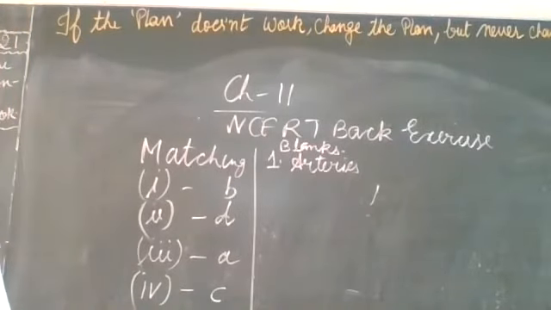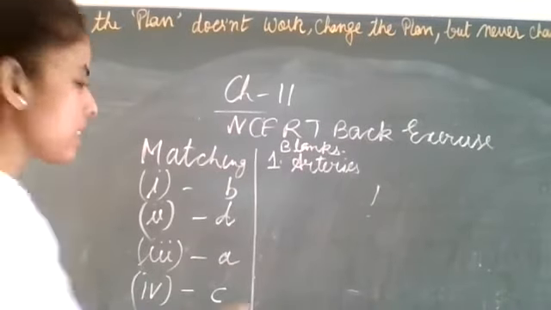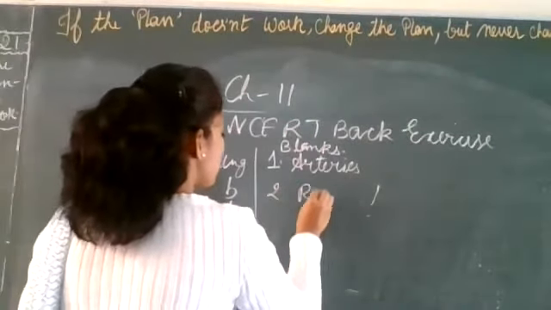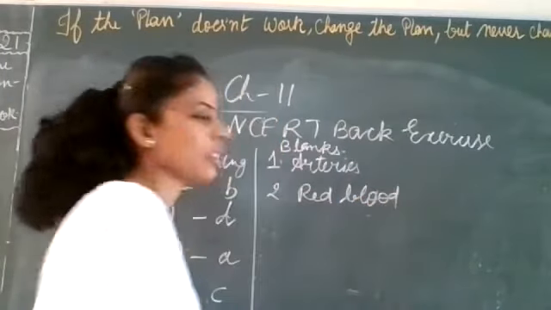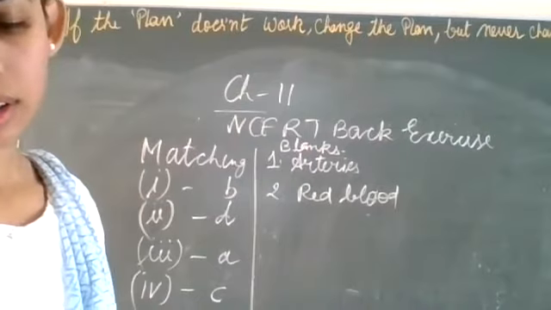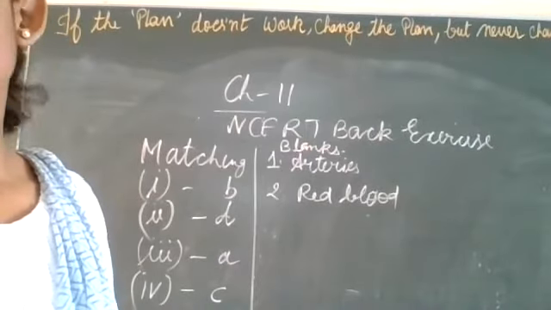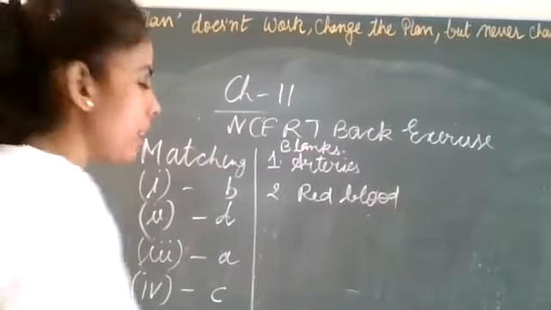Next. Hemoglobin is present in red blood cells. And second answer is red blood cells. Next. Very good. Capillaries.